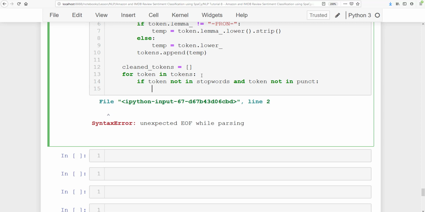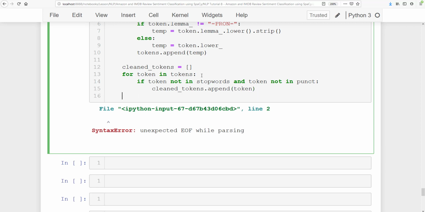If it is not in stop words and not in punctuation, then add that token to cleaned tokens. So that is cleaned_tokens.append(token). Then finally, return this cleaned_tokens.